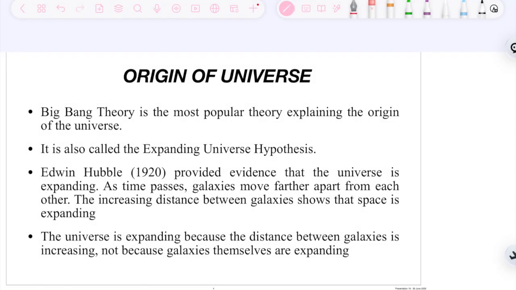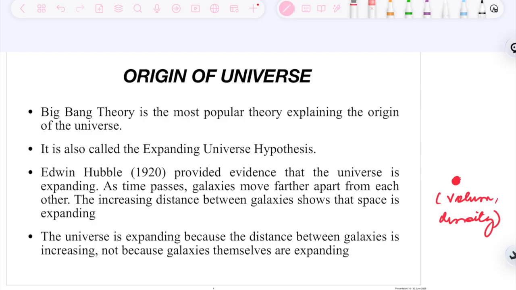Now, as we have seen in the video about the Big Bang theory, that is how it started. The basic concept is that there was a point of singularity. Now what is this point of singularity? A point of singularity is nothing but a point with infinite volume and infinite density. From this only, the whole universe, the entire solar system, whatever you can say, has been formed from this single point. You can consider it like a single grain of rice, and from that the whole universe has been formed. So we now have to study how this Big Bang theory explains the origin of the universe.